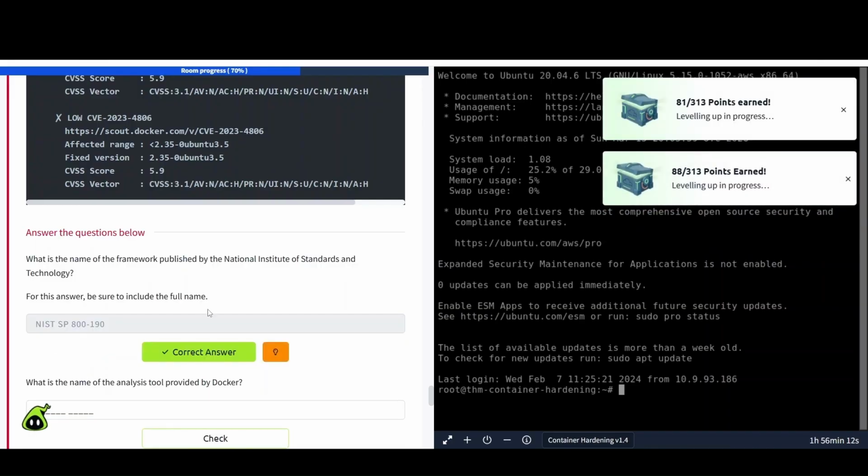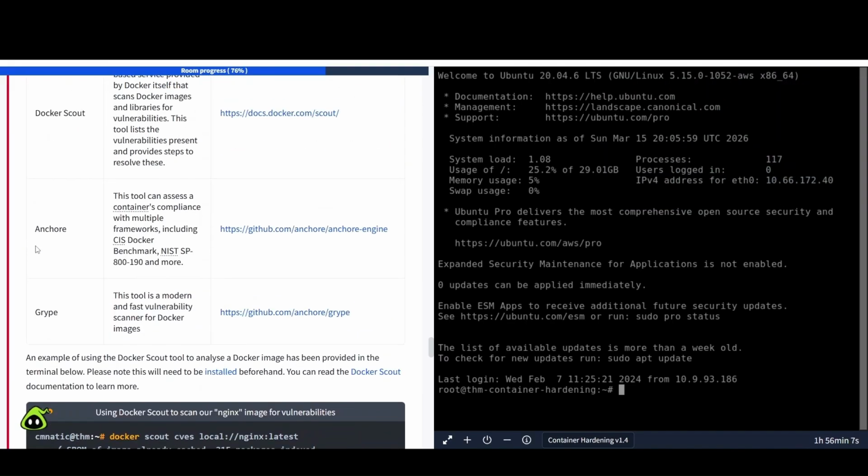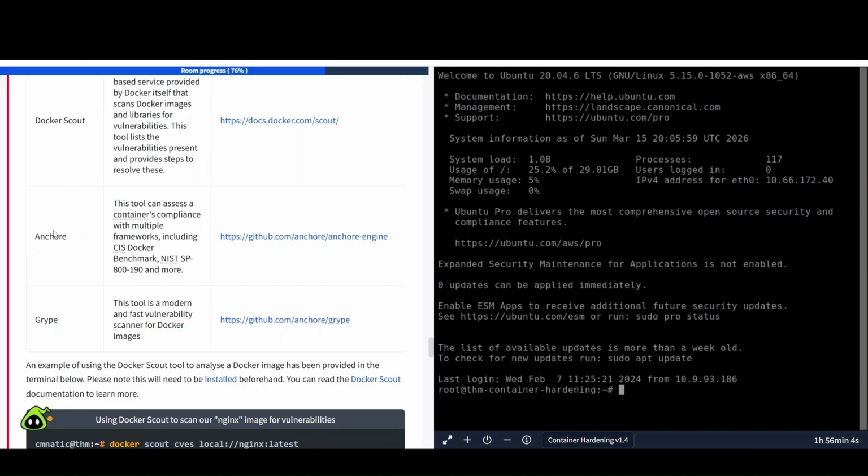All right. What is the name of the analysis tool provided by Docker? And that's in this table here. So let's see here.